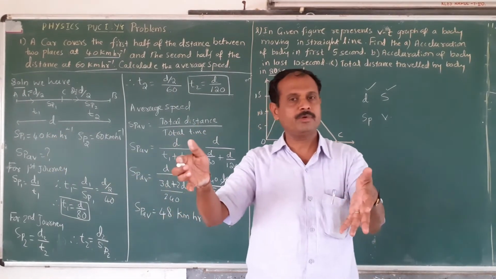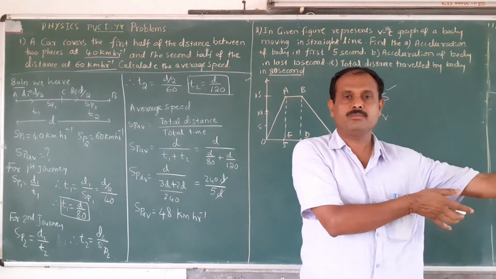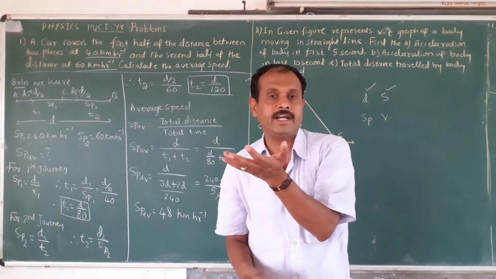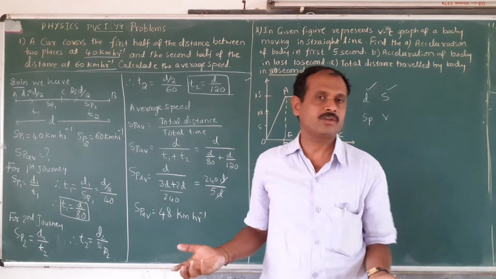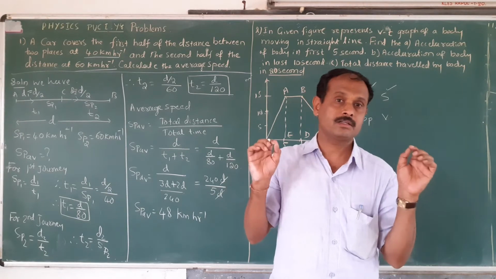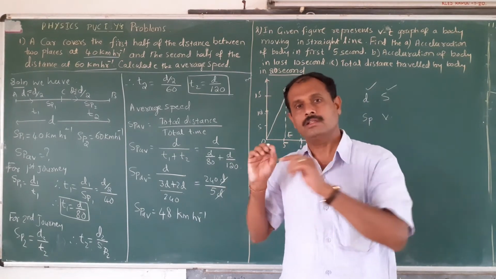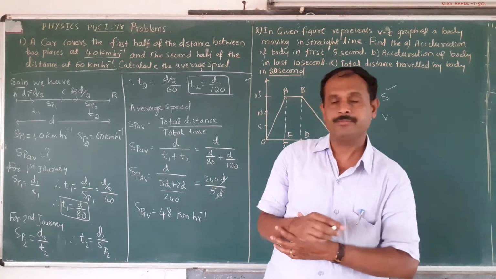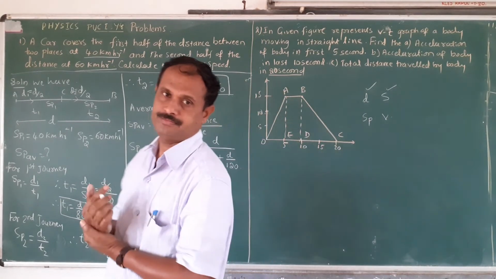First speed is 40 km per hour, next speed is 60 km per hour. Total is 100 divided by 2, it becomes 50, that is the wrong answer. The method is like this: total distance covered divided by total time taken, you have to apply this method, then only you get the answer.